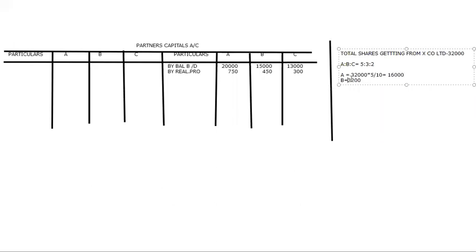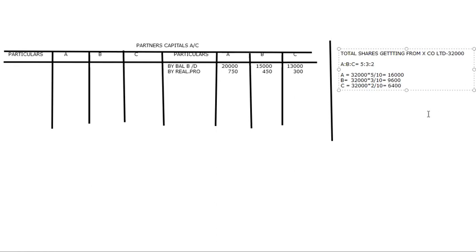Next, B: 32,000 into 3 divided by 10, which is equal to 9,600. Then C is equal to 32,000 into 2 divided by 10, which is equal to 6,400. Now this is done.